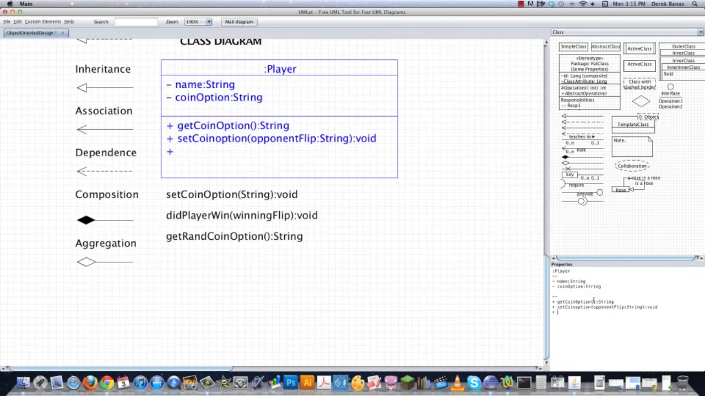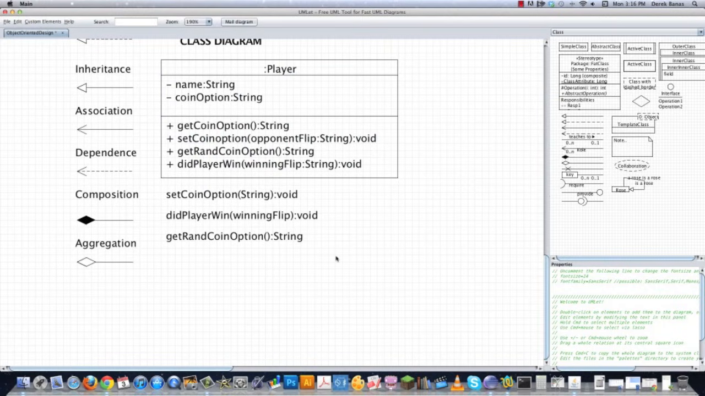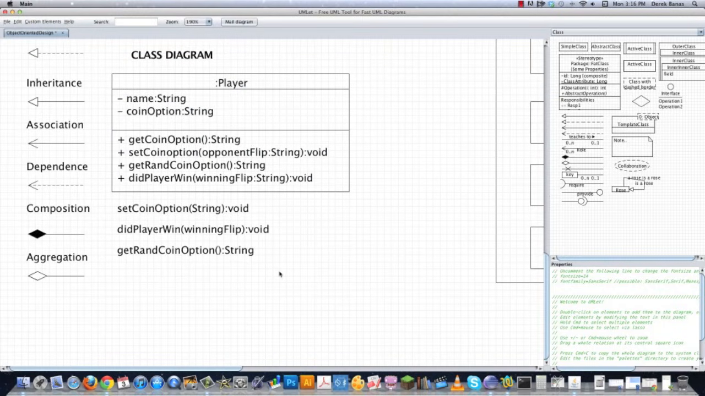And what else do I need? Well, get random, get rand coin option, and it's going to return a string. And then the last thing is did player win, and it's going to be passed winning flip, which is going to be a string, either heads or tails. And I said before that I decided it's not going to do anything except just print that information out. So there you are. There's my class diagram. Pretty cool stuff. And you can see, I hope you can see, everything's being pulled from the sequence diagram.